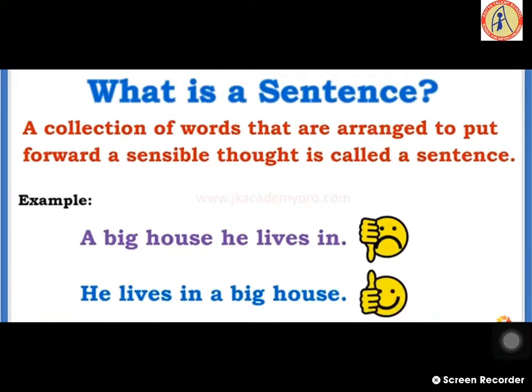Example, a big house he lives in. The order of the words in this sentence is incorrect, means not correct. Means it is a jumbled sentence. And in the next example you can see the arrangement of the words in the sentence is correct. He lives in a big house.